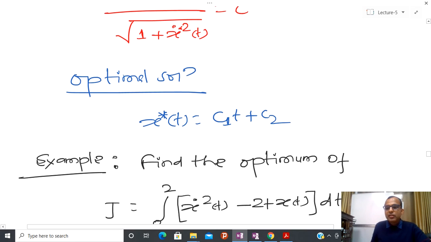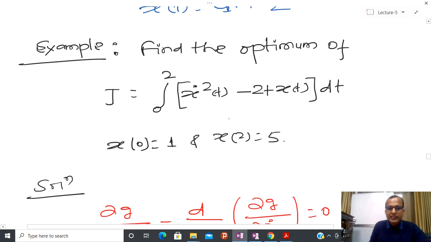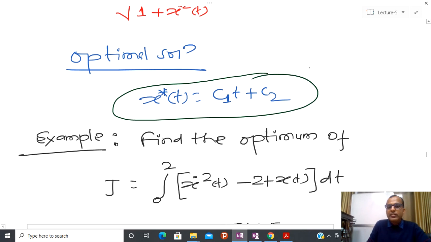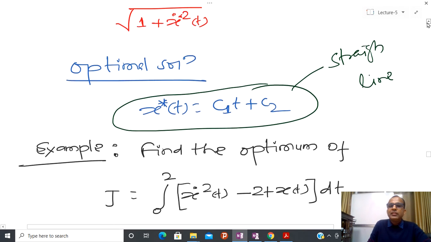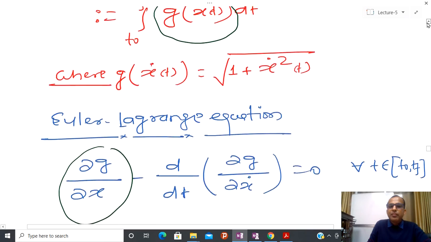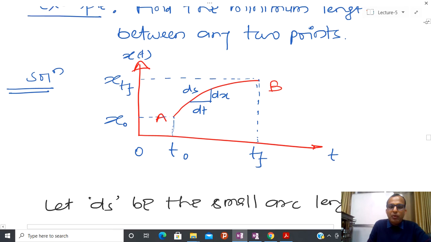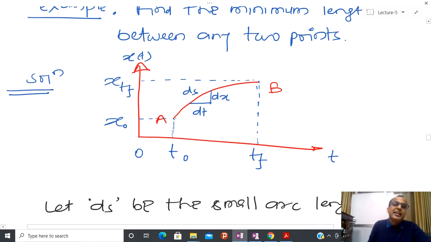Now suppose some performance measure is given, and try to see that this equation is nothing but x star, the equation of a straight line. And due to that reason, I am saying that if you have some kind of minimum path, then again we will formulate some kind of sufficient conditions such that I can tell you that x star does not give a maximum, just a minimum.